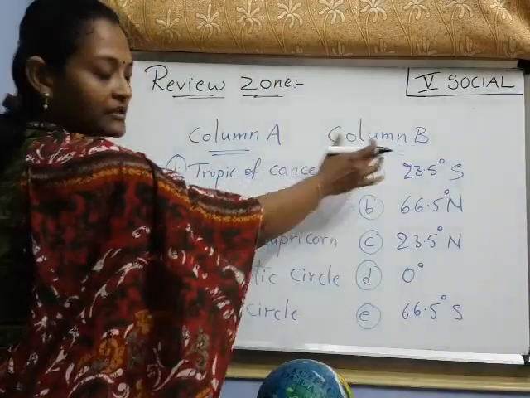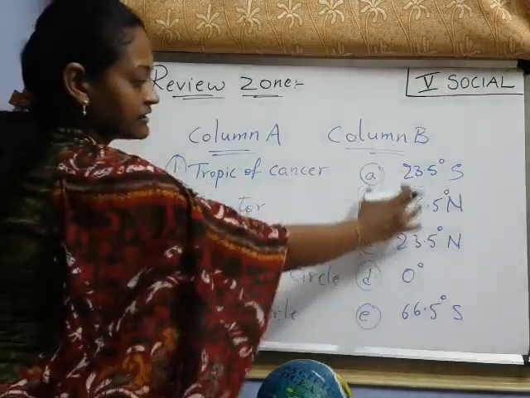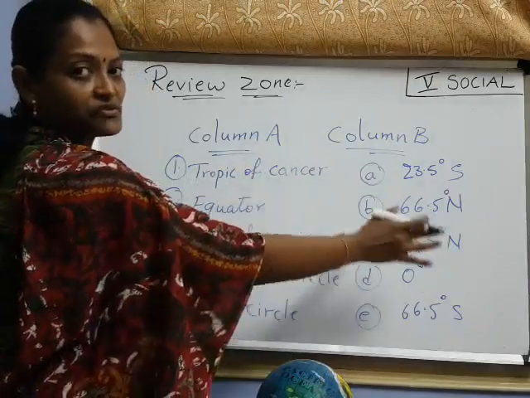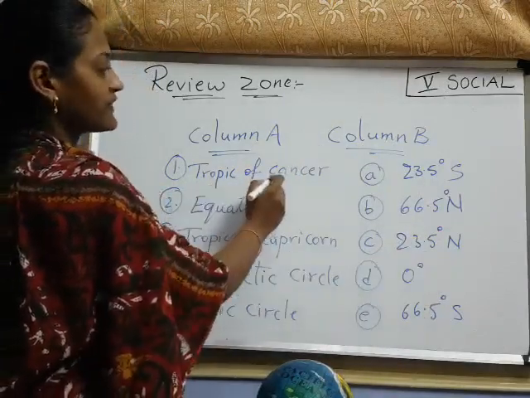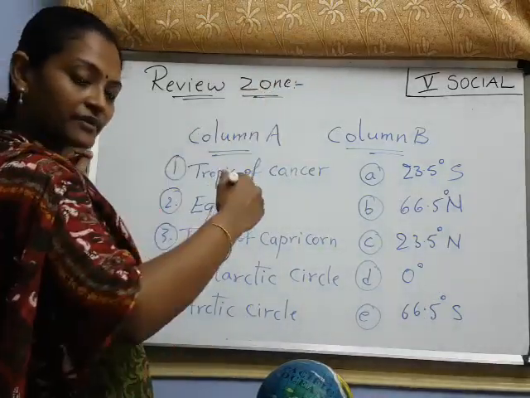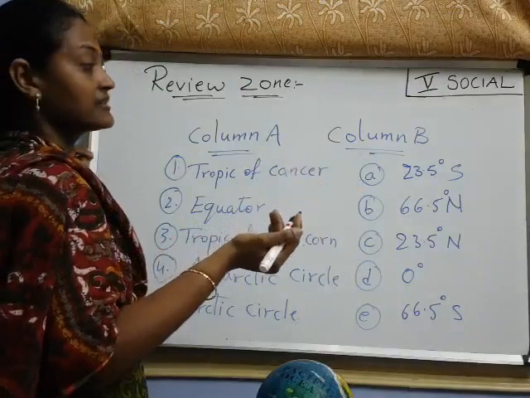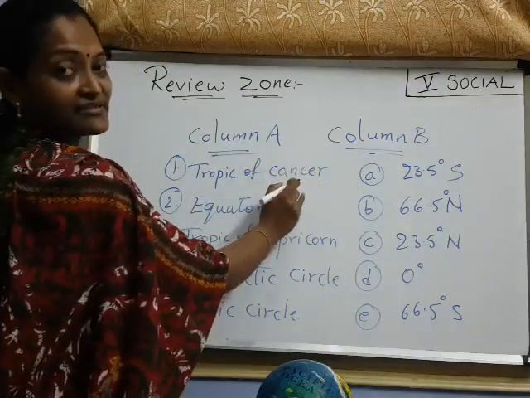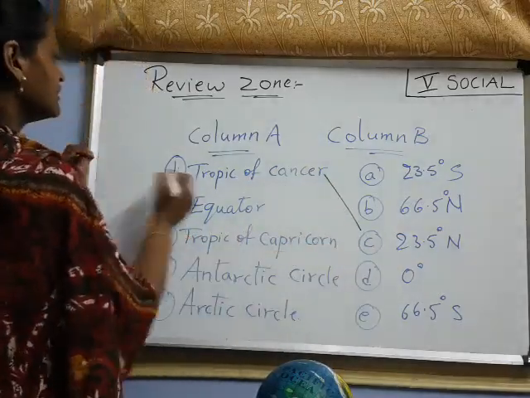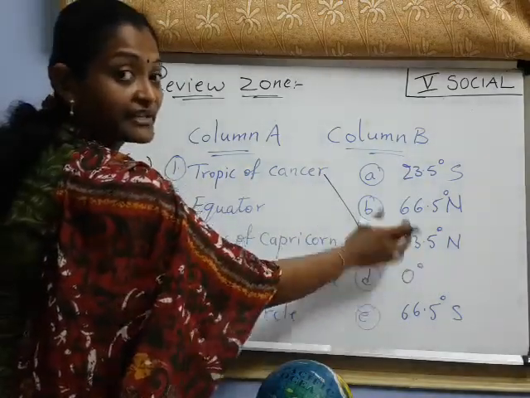Column A and column B. We have here in column A all the parallels of latitude, and in column B all the degrees. Now you have to match which line refers to which degree. Now, Tropic of Cancer. I said from 0 to 90 degrees north and from 0 to 90 degrees south, right? Now 0 to 23.5 degrees, here the Tropic of Cancer line is. Where? North side, 23.5 degrees north. Match to that and write down answer C.